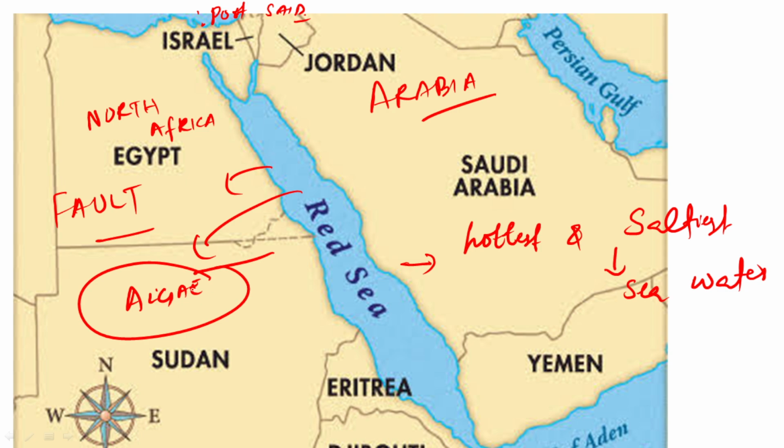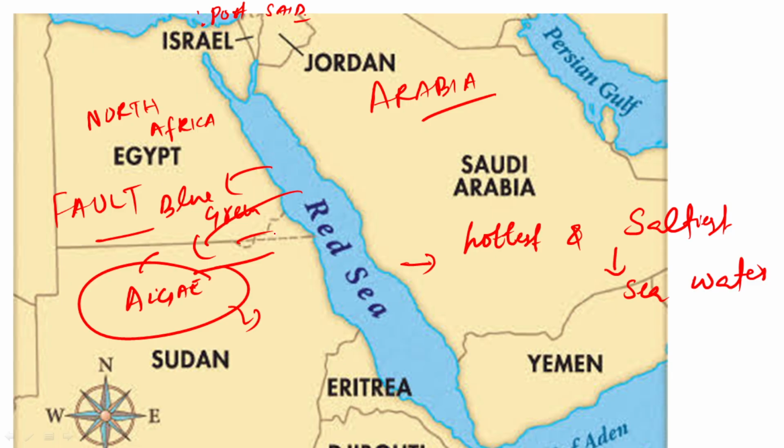And we will see, guys, upon dying of these blue green algae in the Red Sea, when it dies we will see it turns the sea into a reddish brown color. So because of blue green algae, guys, we are seeing the color of the Red Sea, so please remember this.